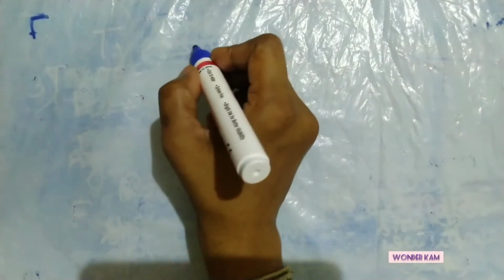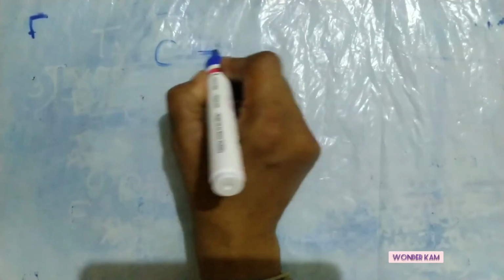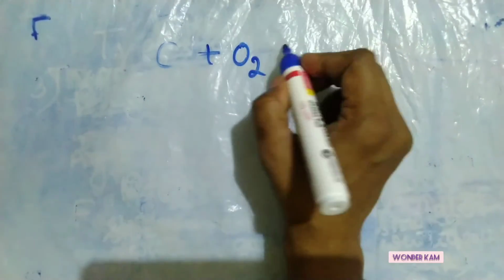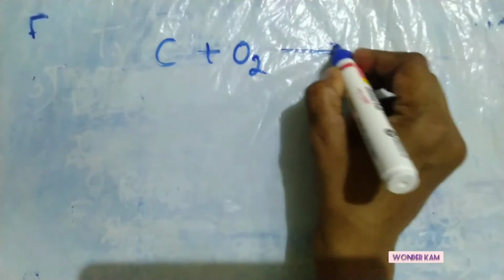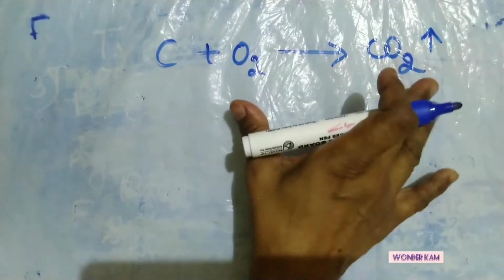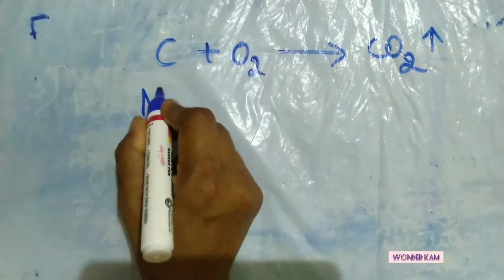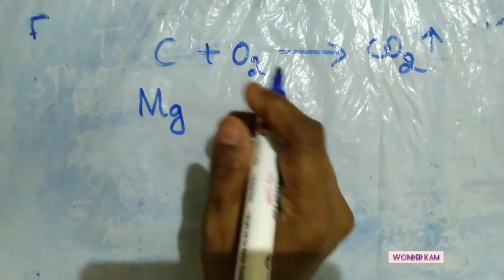Burning of carbon in presence of oxygen is also one example of a combination reaction, which I just discussed earlier. Another important combination reaction is the burning of magnesium ribbon.